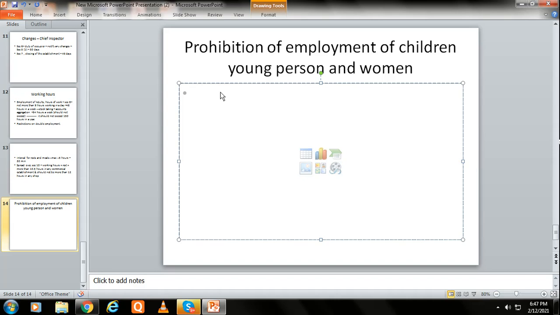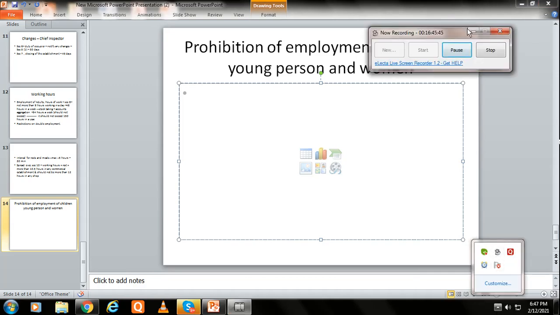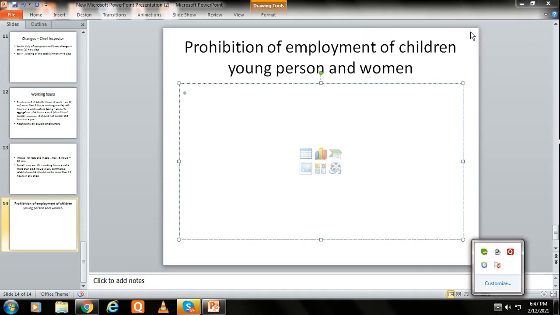यहाँ पे बात हो रही है कि कोई भी बच्चा हो, no child shall be required or allowed to work, whether as an employee or otherwise, in any establishment, notwithstanding that the child is a member of the family of the employer. वो family member हो, नहीं हो, कुछ भी हो, कोई भी child is not allowed to work in any shop or establishment.